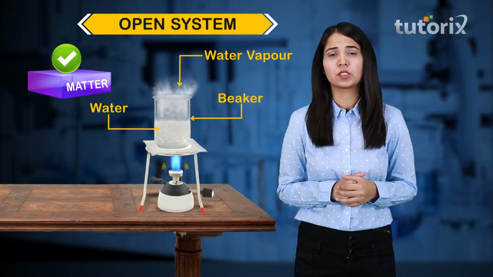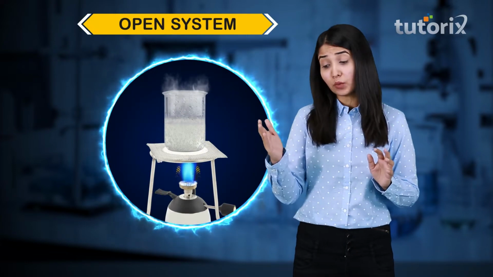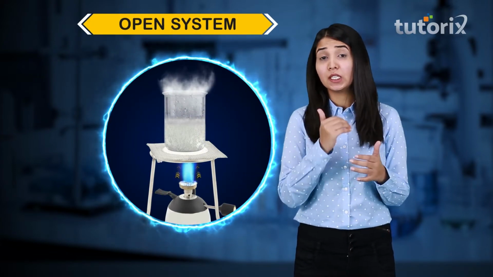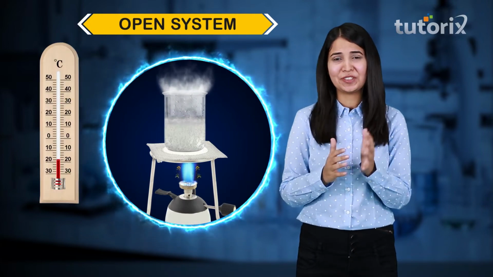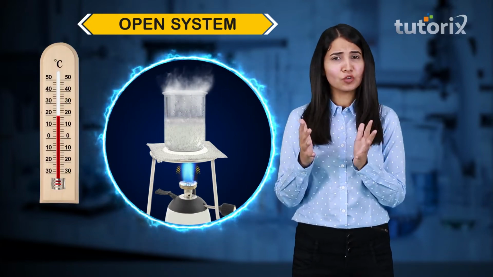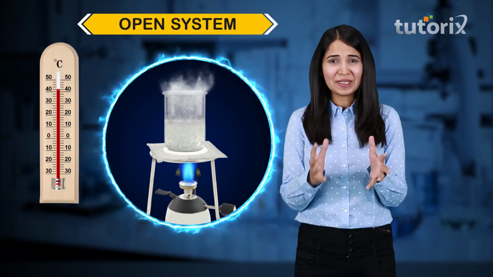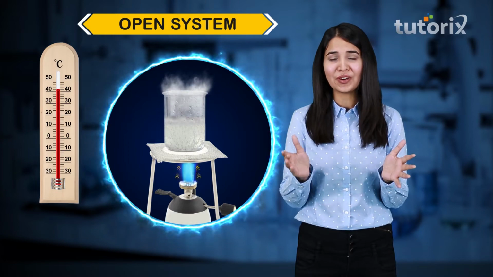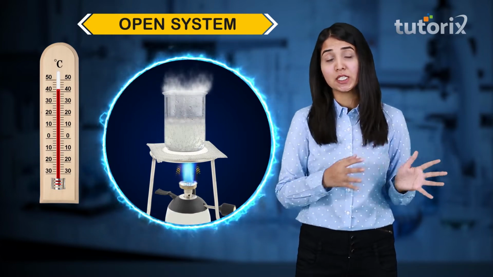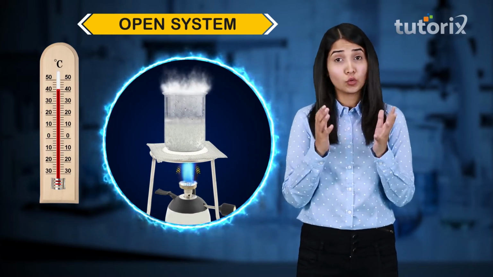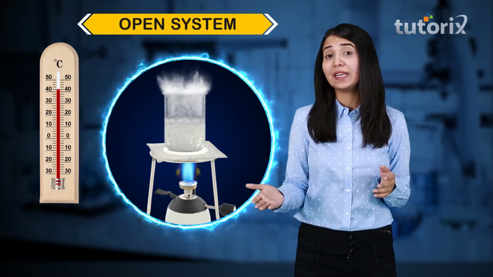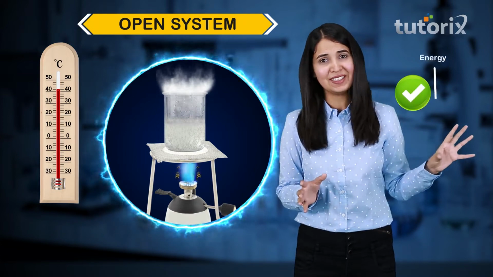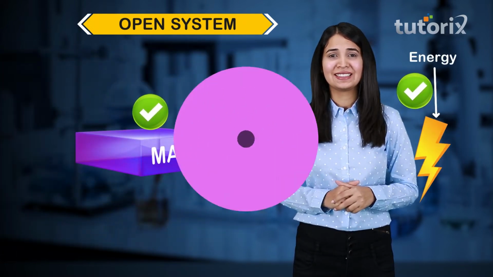Now talking about the next one. When we are heating the water, the flames coming from the burner help to raise the temperature of the water. Correct? If the temperature has risen, that means that energy has been given to the system. And that's what we want to talk about: the exchange of energy and the exchange of matter. While heating the water, we are providing energy by means of flames. So we have exchanged both energy as well as matter.